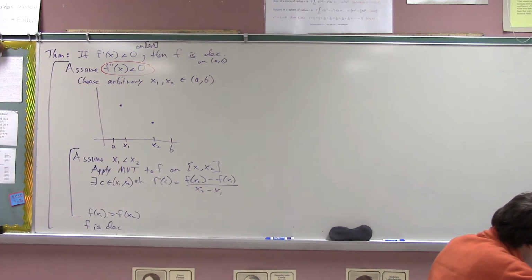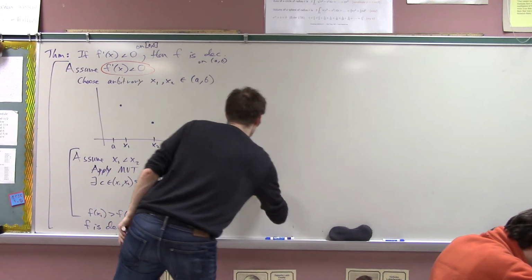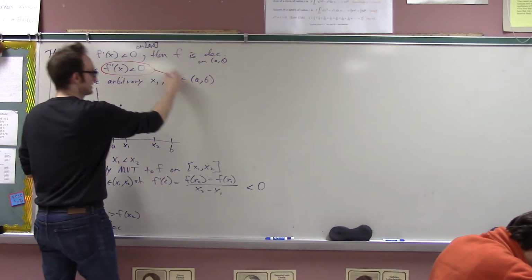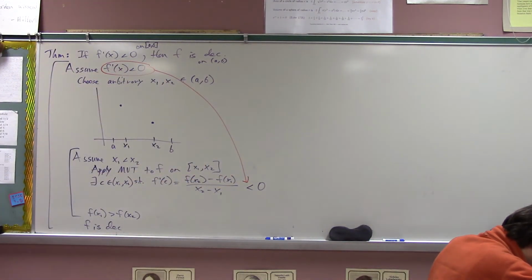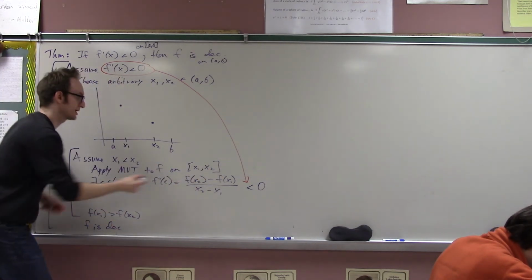But what do I know about that derivative? It's less than 0. It's negative, right? By assumption, here is the crucial point at which I use my assumption that the derivative is negative. Somewhere on the interval, the instantaneous rate of change equals the average rate of change. But I know the instantaneous rate of change is negative, thus I know that the average rate of change is negative.